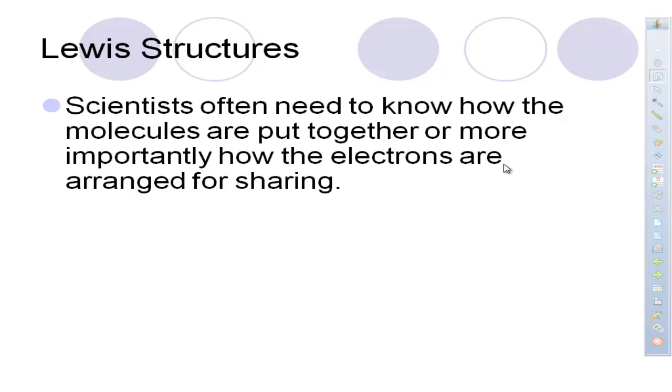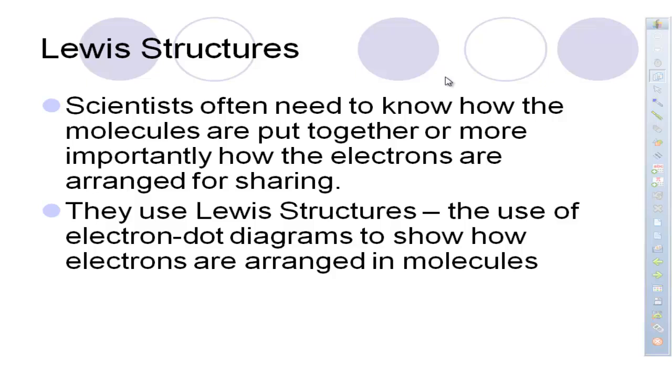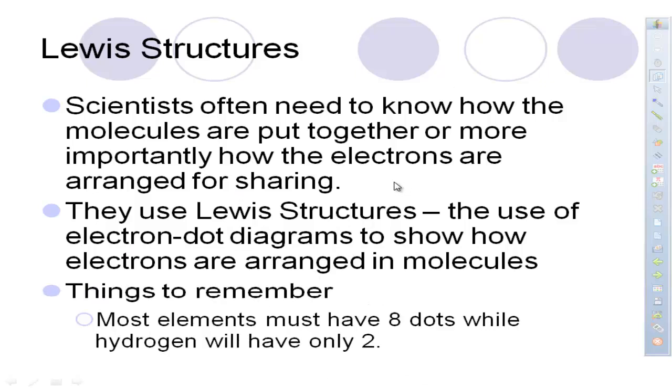We talked a little bit about electron dot diagrams, and again, they're diagrams associated with valence electrons. Same thing can be said about Lewis dot structures. Lewis dot structures are dot structures that relate to molecules, and they show specifically where those electrons are being shared. Scientists want to know how these molecules are put together and where the sharing is going to be. So a Lewis structure is the use of an electron dot diagram to show how the electrons are arranged in molecules, specifically showing where the covalent bond is.